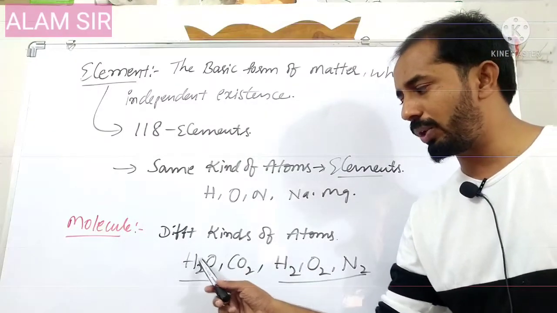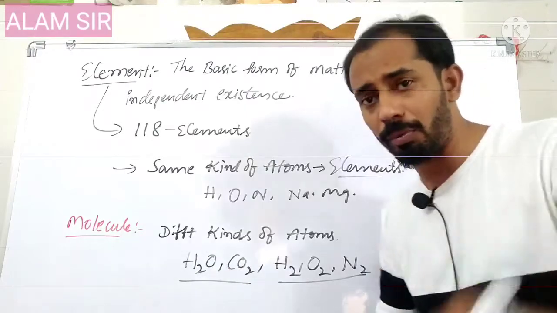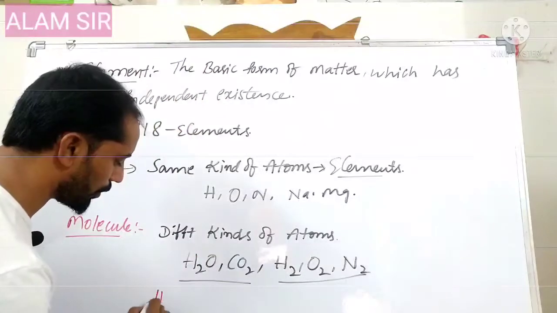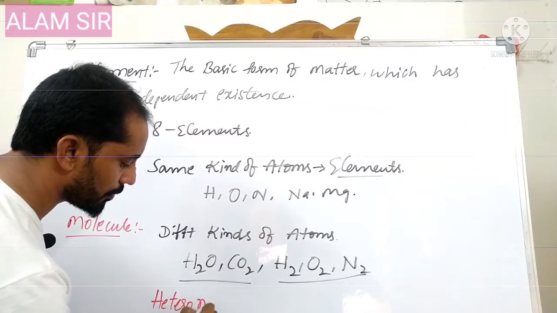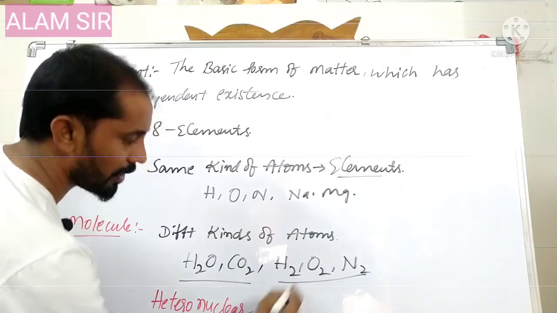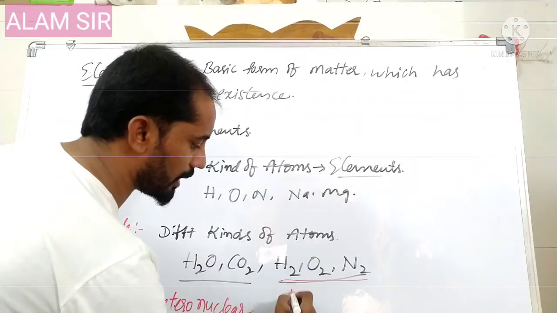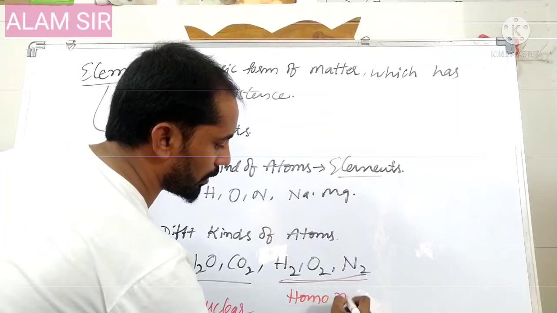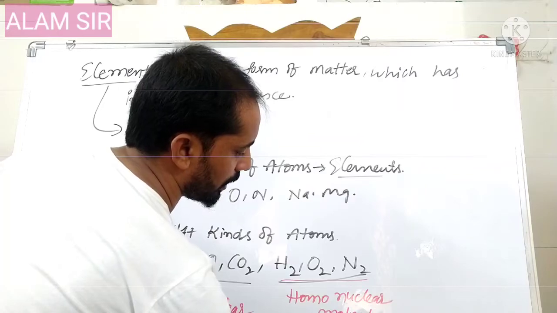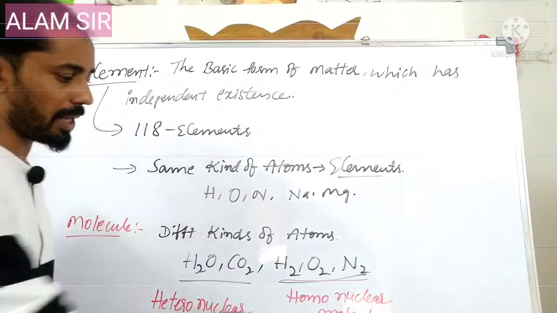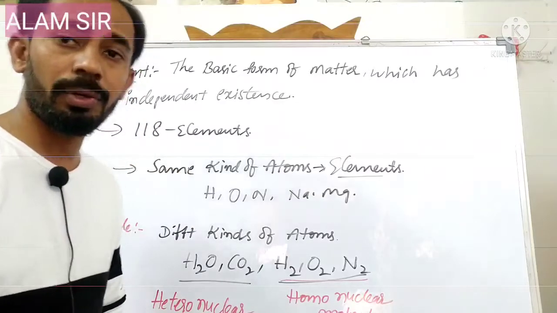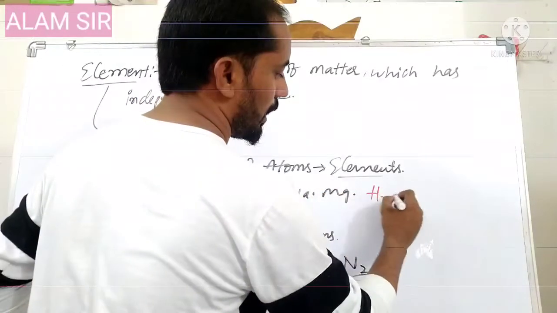Heteronuclear means two or more different kinds of atoms are present. If the atoms are the same kind, that is called a homonuclear molecule. Homonuclear molecules can sometimes be considered as elements also.